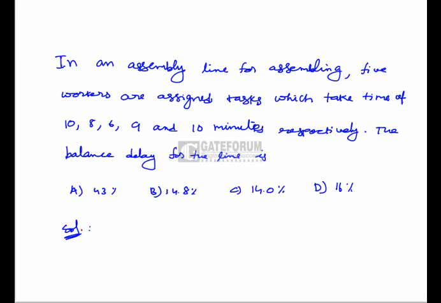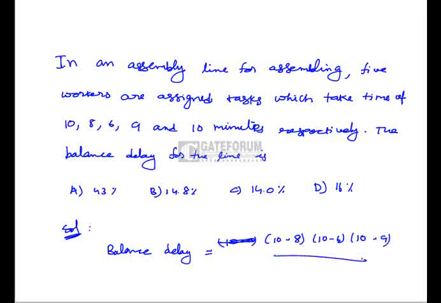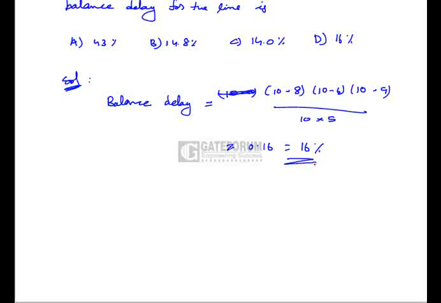In an assembly line for assembling, 5 workers are assigned tasks which take times of 10, 8, 6, 9 and 10 minutes respectively. The balance delay for the line is given by (10 minus 10) plus (10 minus 8) plus (10 minus 6) plus (10 minus 9) plus (10 minus 10), divided by 10 into 5, which is equal to 0.16, that means 16%. So the right answer is 16%, and the correct option is D. D is the right answer.